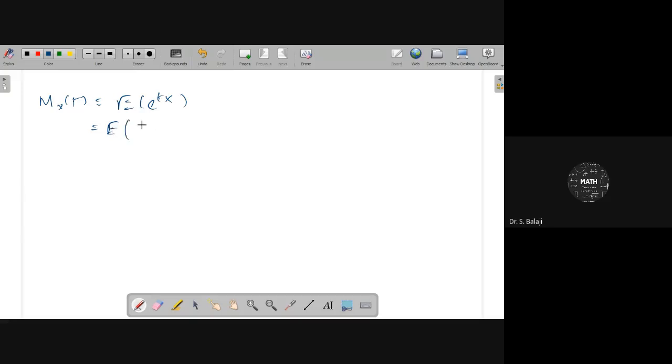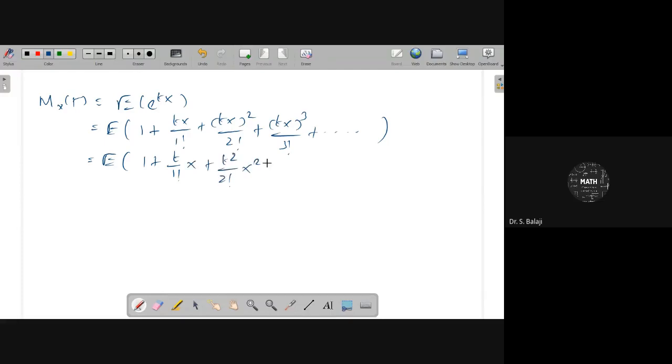Now you know the exponential function expands as 1 plus x by 1 factorial, plus x square by 2 factorial, plus x cube by 3 factorial, plus etc. With the help of that, you can expand it as 1 plus t by 1 factorial x, plus t square by 2 factorial x square, plus etc. The rth term will be t power r by r factorial, x power r, plus etc.